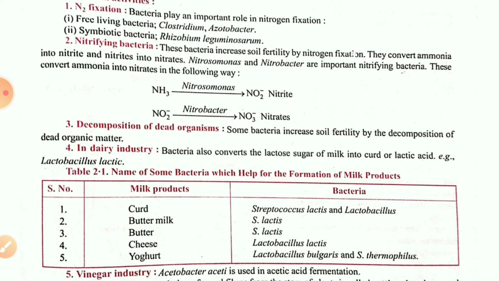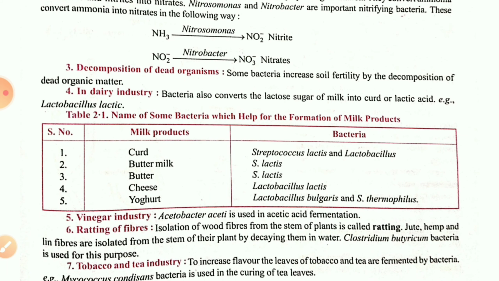How your mother used to prepare the curd: she used to take lukewarm milk. After that she will add one or two spoons or one small bowl of curd to that big bowl of milk. After that she will leave it overnight, and the next morning when you see, it will have converted into curd. So the souring of the milk is carried out with the help of one bacteria known as Lactobacillus lactis. Here one brief chart is given, children, go through nicely and learn all the names properly.